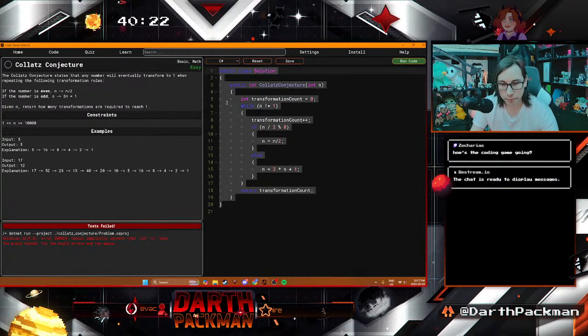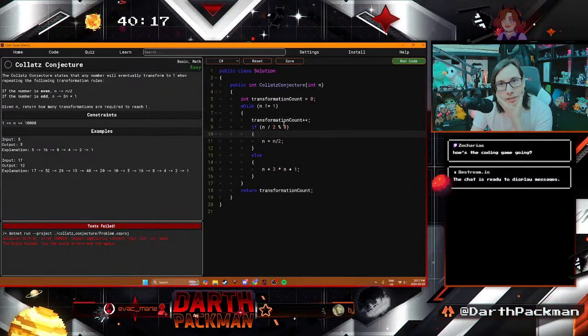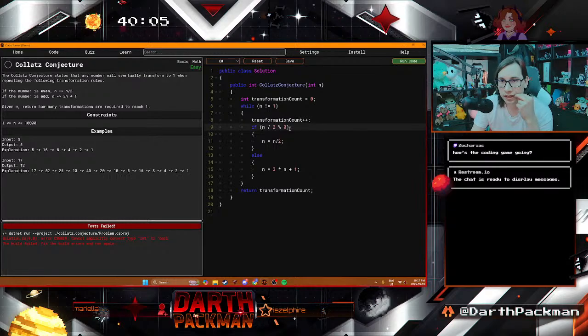It's barely a game. It's just some coding questions. Nothing too crazy. Let's see here. Oh, it's that. I see. So it's n divided by 2 equals 0, but that's wrong. Oh, there you go. That's it. So modulo 2.